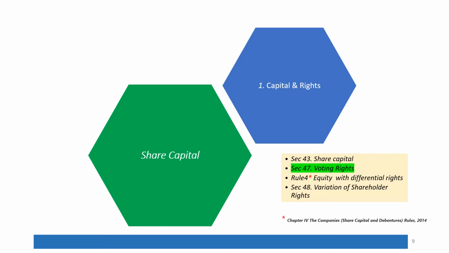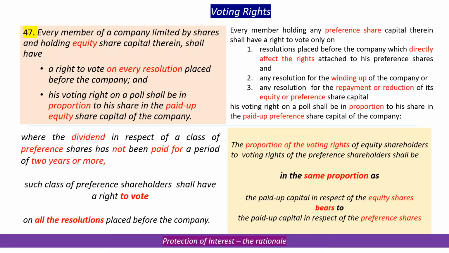That is up to the share capital under section 43. Now we will go to voting rights under section 47. Equity shareholders have got a right to vote on every resolution placed before a company, and the voting right of an equity shareholder on a poll shall be in proportion to the paid up equity capital that he has.